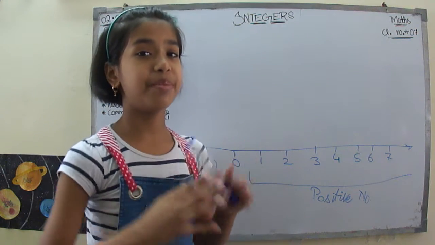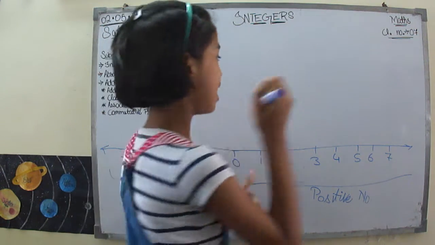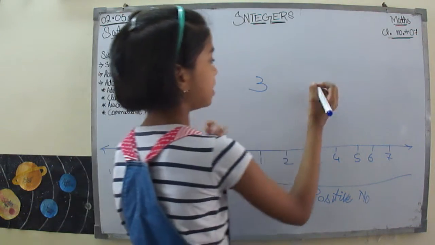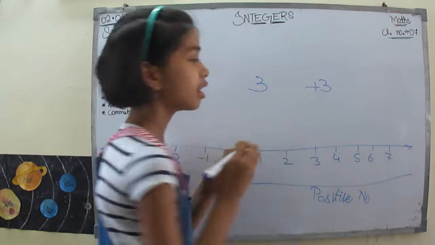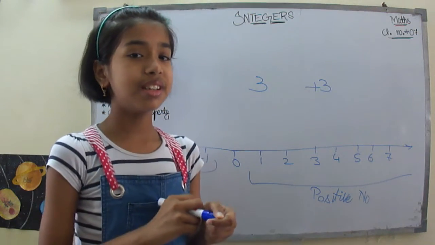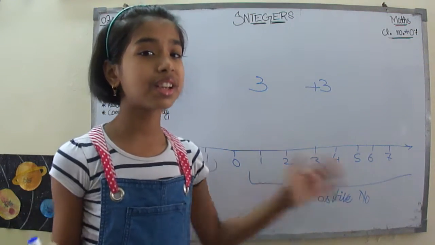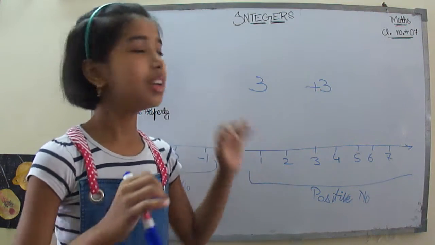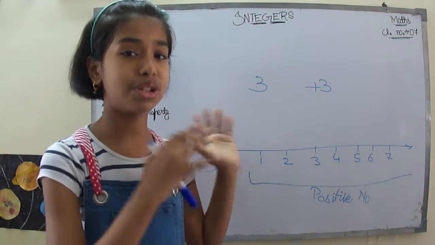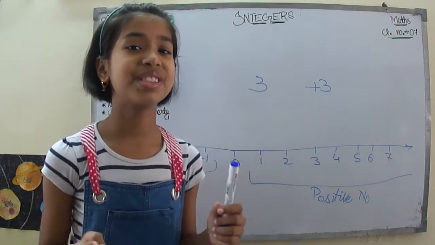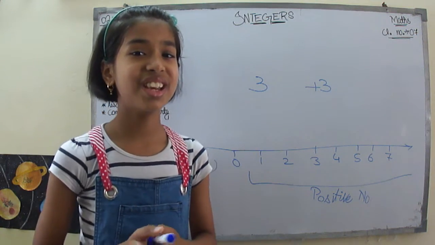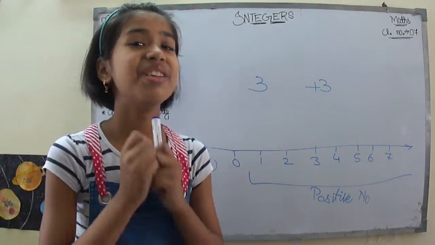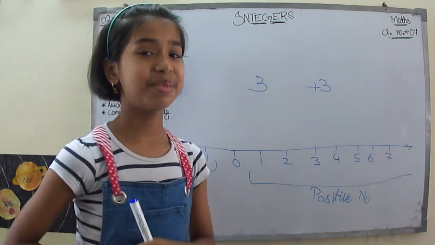I will represent this 3 like this, or I can use a plus sign to represent it like this. Because positive numbers are common, we can represent a positive number simply without a sign also. That is what we use in addition and subtraction; we represent these positive numbers without the plus sign.